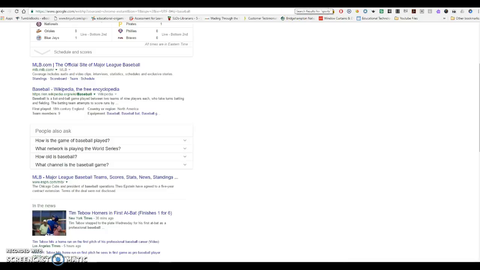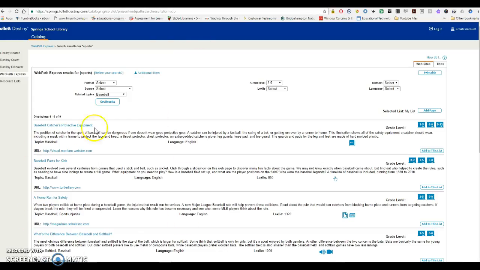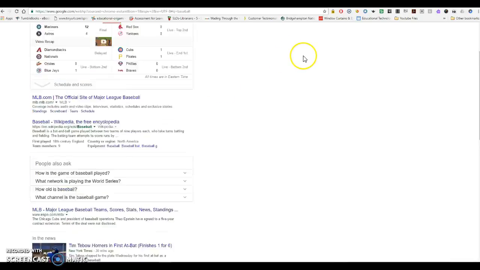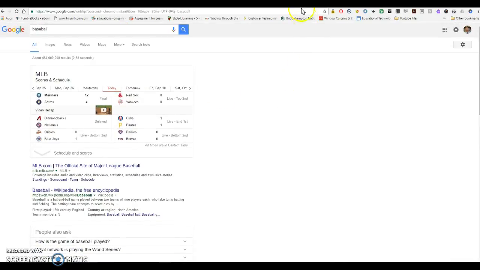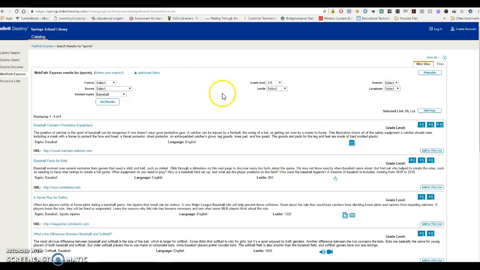All right, so that's why we're going to focus on trying to use Webpath Express as a shortcut to the same information that we can find in Google. All right, so that's what I would like you to work on doing this morning.